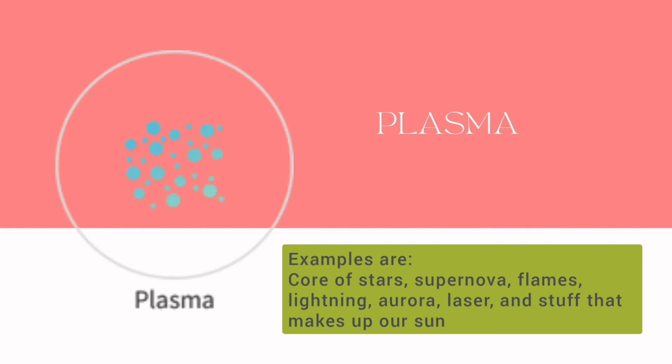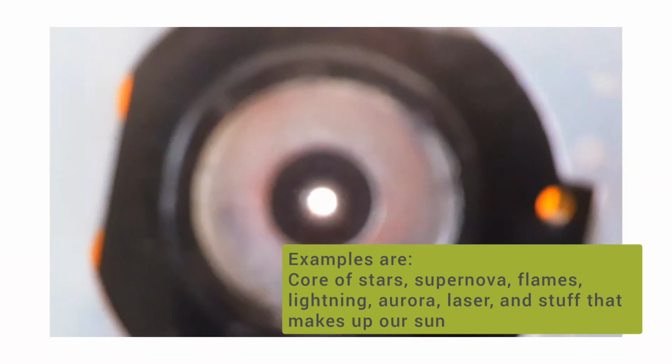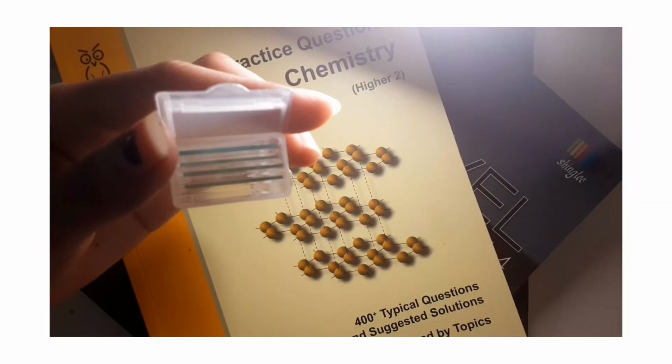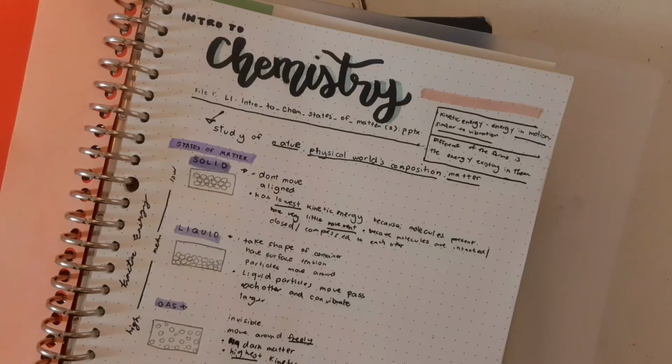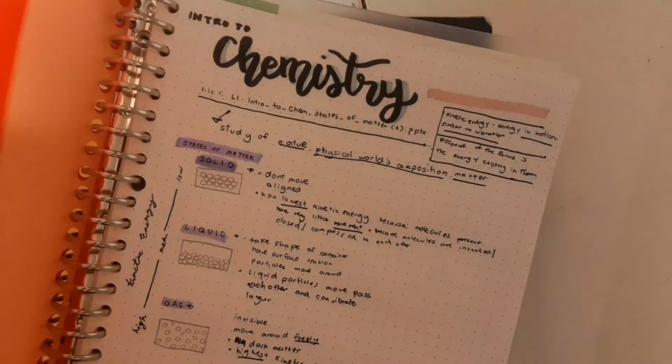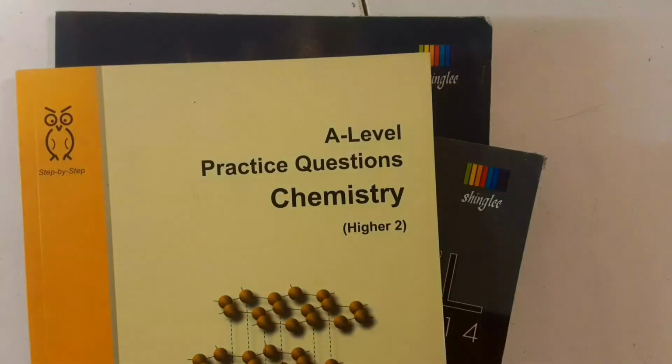And lastly, plasma. Plasma is the opposite of the BEC. It is formed when an electron is stripped off from an atom. In conclusion, why should we study this? We should study this because simply everywhere around us, everything, even ourselves, we are all made out of atoms. We are all made out of atoms and molecules, and that is what keeps us and the world intact.